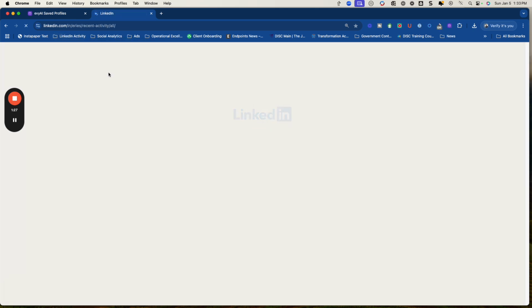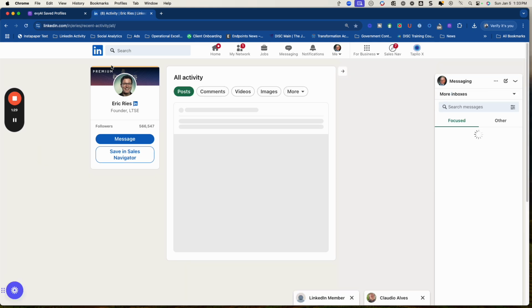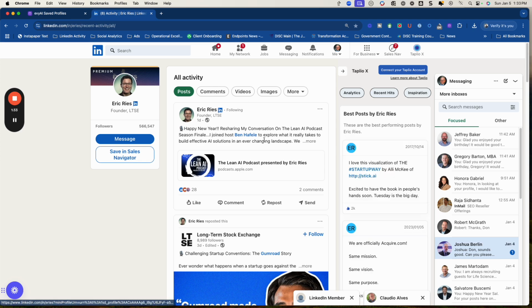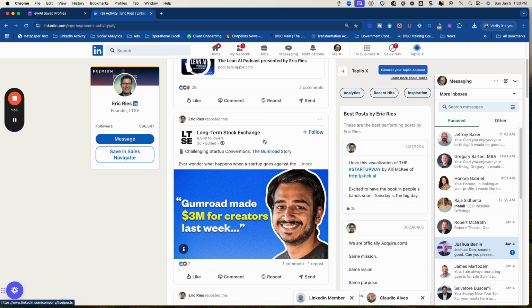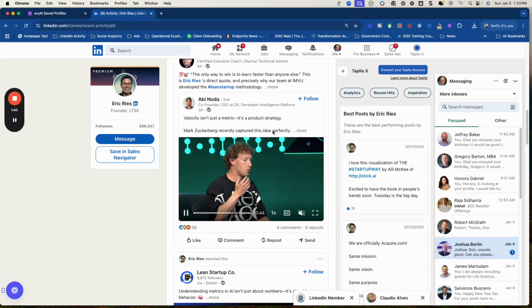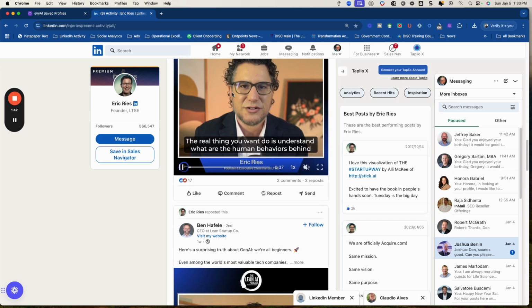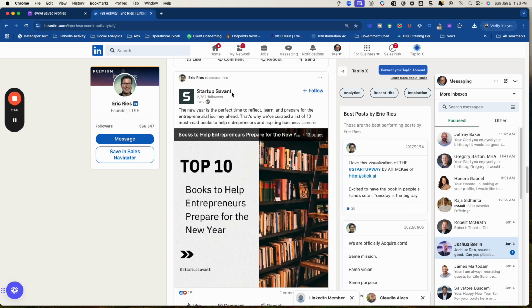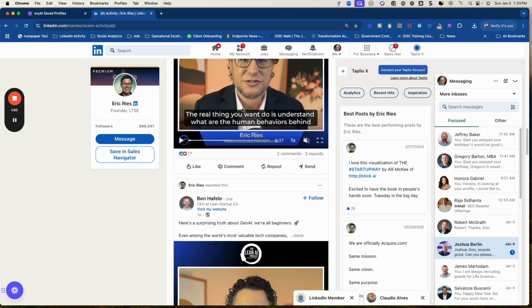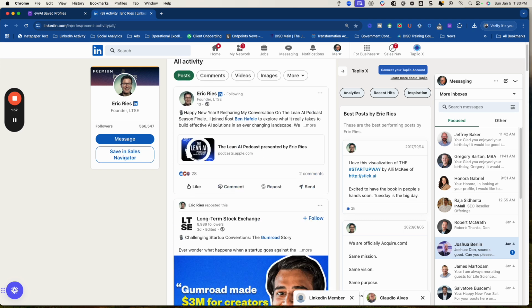So Eric Ries is fairly public. He's the guy that wrote the Lean Startup, and in my view, he doesn't post a lot. He posts every couple days or so, and he does quite often post things where he's interviewed or whatever. And so it's interesting to check out his information, but then also I have the ability to look for things that I want to comment on.